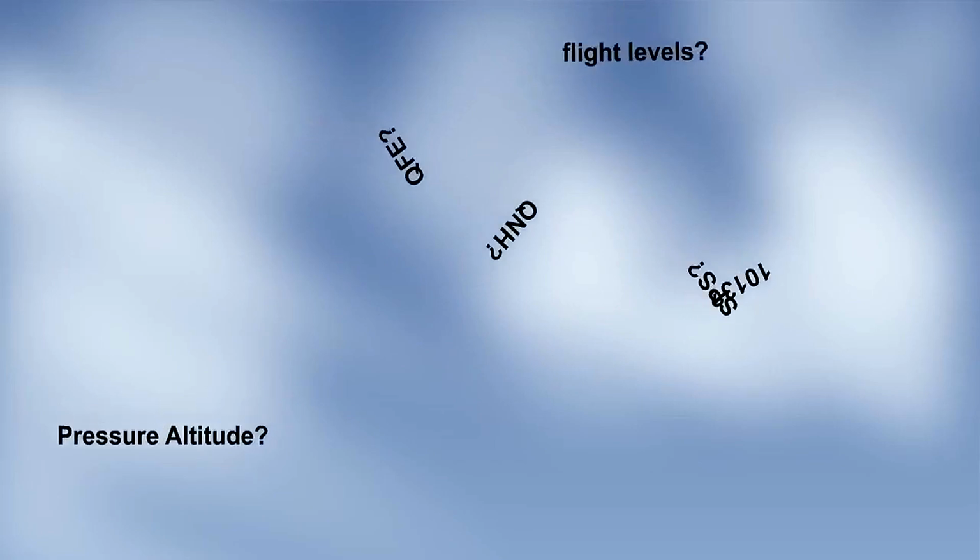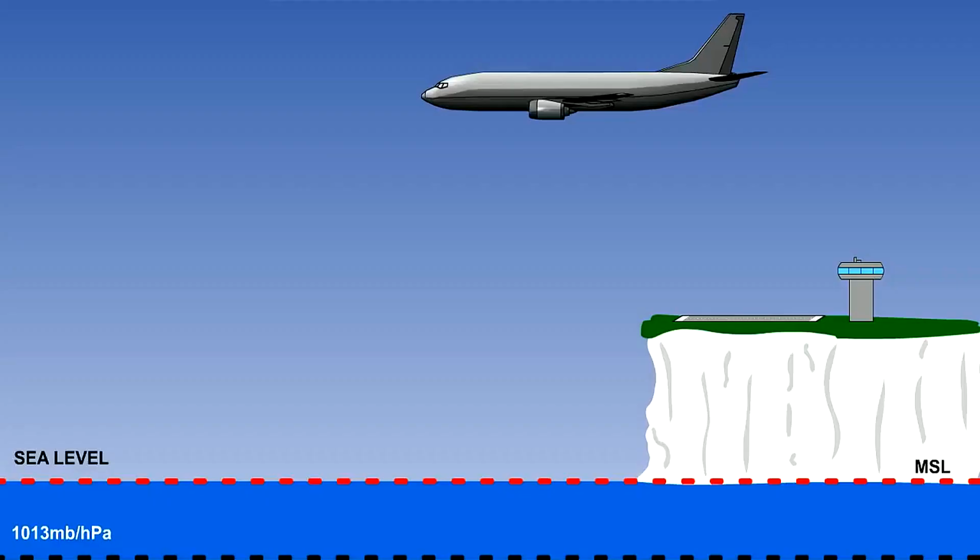First, let's start with some basic definitions so that we use the correct terminology. Altitude, when used on its own, without any qualifying prefix such as density altitude or pressure altitude, means the vertical distance of a movable object above mean sea level. Sometimes it can be referred to as true altitude, in which case it means just the same thing as altitude on its own.